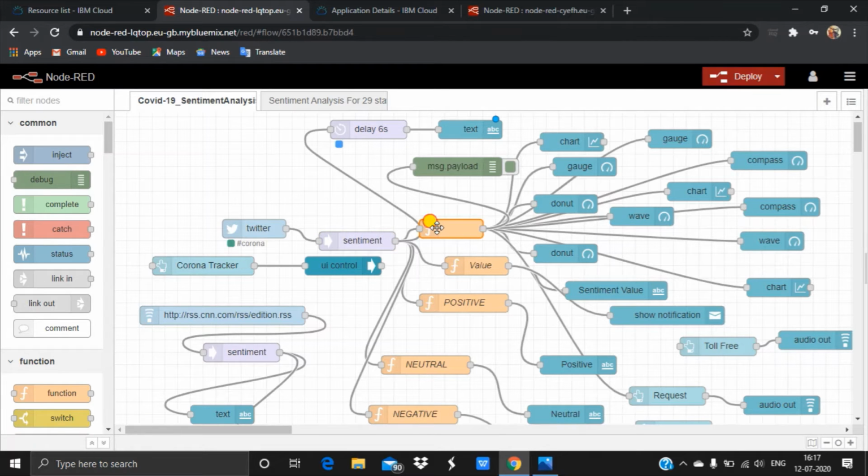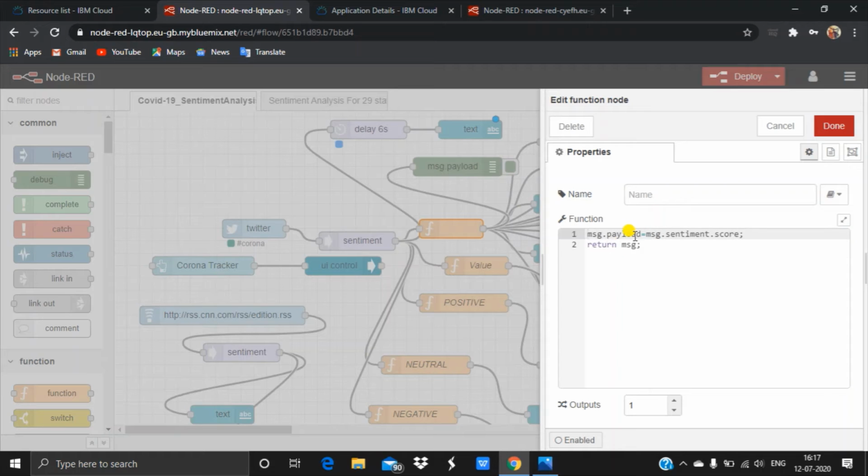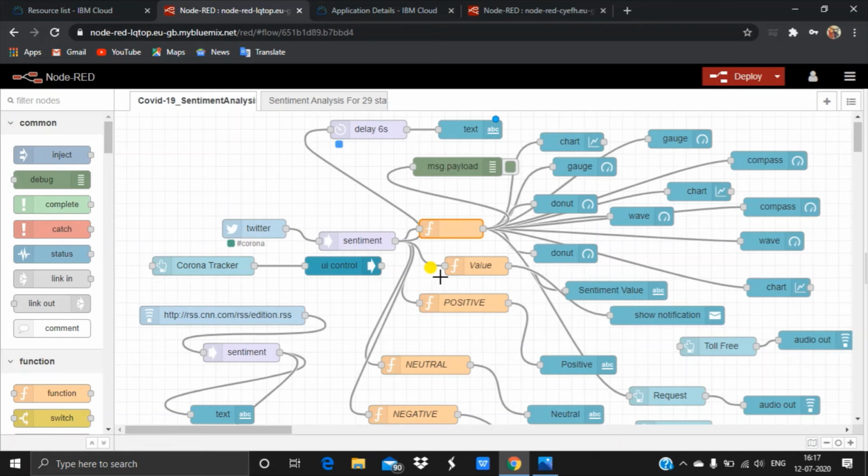To get those values, I use the function node. The output will always be msg.payload, and I am feeding msg.sentiment.score into msg.payload. Now the output will be msg.payload, which will be given to the gauges and charts, all types of gauges. You can see in the video before that the entire dashboard is filled with 6 gauges, charts, and all the outputs of these nodes.